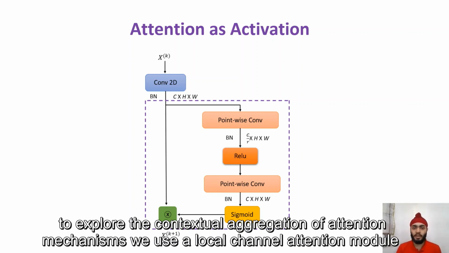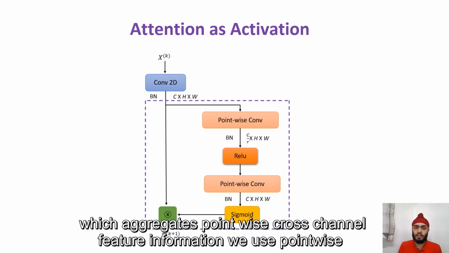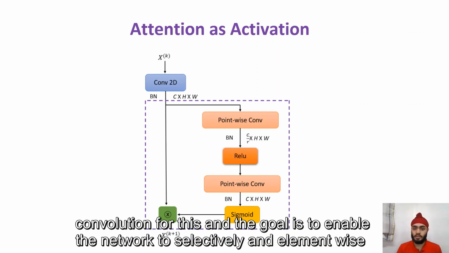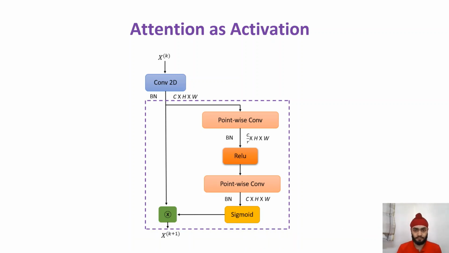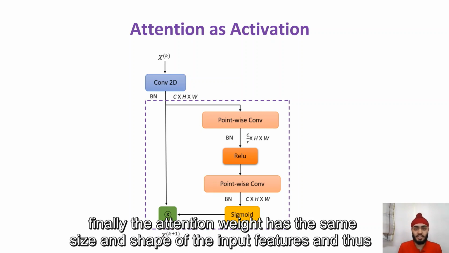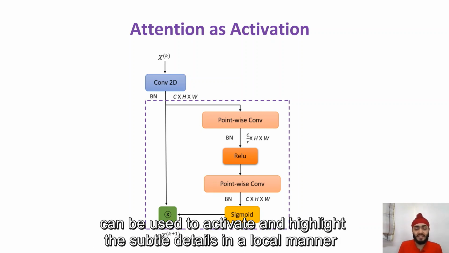To exploit the contextual aggregation of attention mechanisms, we use a local channel attention module which aggregates point-wise cross-channel feature information. We use point-wise convolution for this, and the goal is to enable the network to selectively and element-wise activate and refine the features according to these point-wise cross-channel correlations. Finally, the attention weight has the same size and shape as the input features and thus can be used to activate and highlight the subtle details in a local manner.